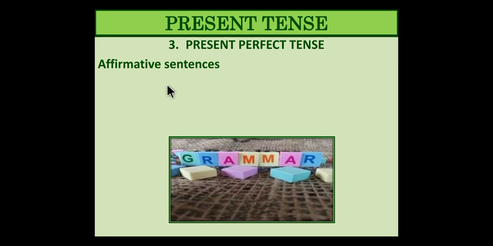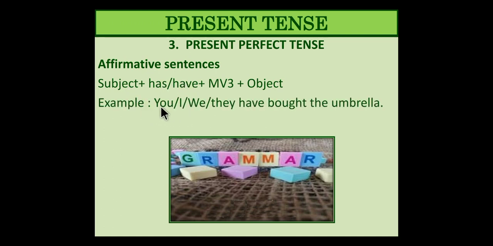Affirmative sentences. Subject plus has or have plus MV3 plus object. MV3 is the past participle, that is the third form of the verb. Has for singulars and have for plurals. Example, you, I, we, they have bought the umbrella. Then he, she has bought the umbrella. Third person is singular over here, so the verb is also singular.